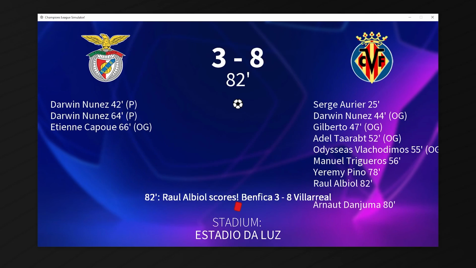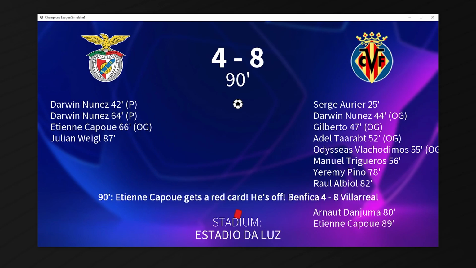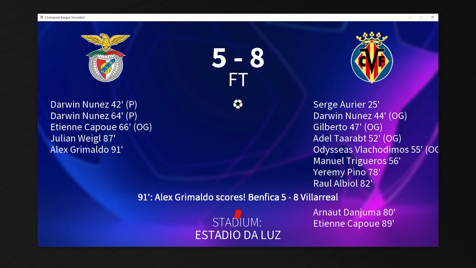8-3 because Raul Albiol gets on the score sheet as well. 8-4, Weigl scores. Capoue gets a red card in the last minute, he's off. 8-5 in the last minute. Grimaldo scores. And I've never seen a game like this ever.